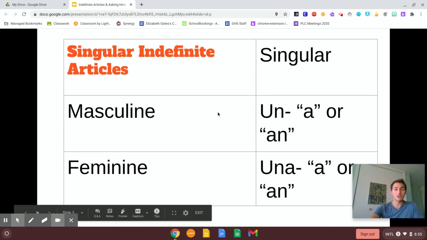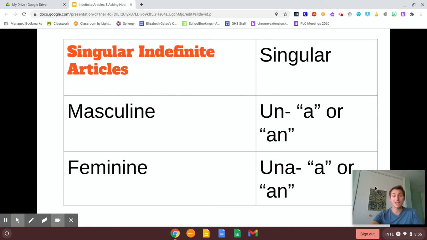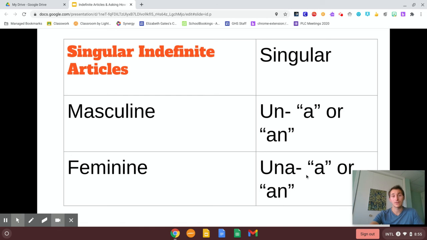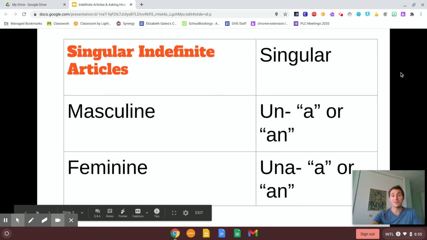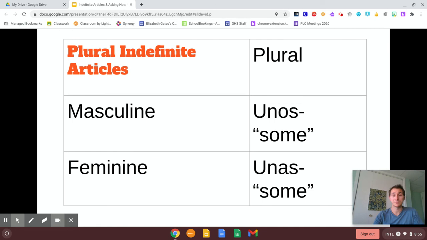All right, so first we'll learn the singular indefinite articles. Singular indefinite articles are, the masculine is un. Repite, un. And the feminine indefinite article is una. Repite, una. All right, and remember when I say repite, it means repeat after me. All right, and these both mean a or an. Or in English, we often say I need a pencil.